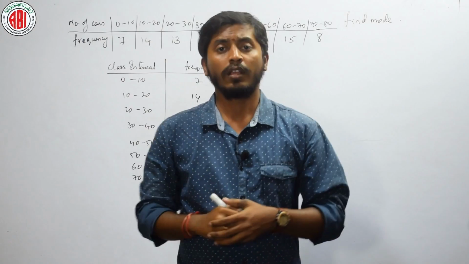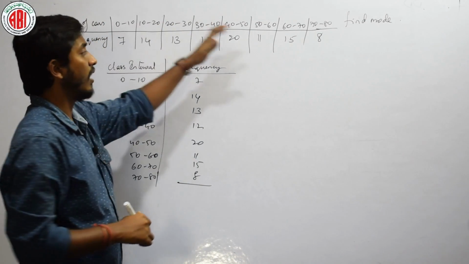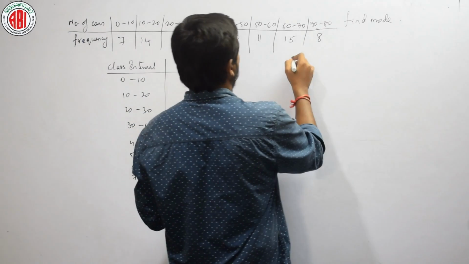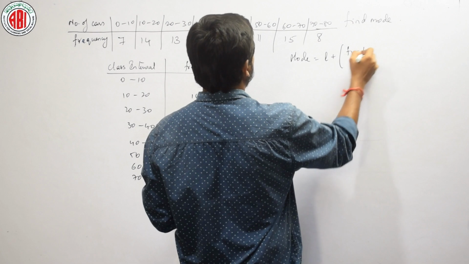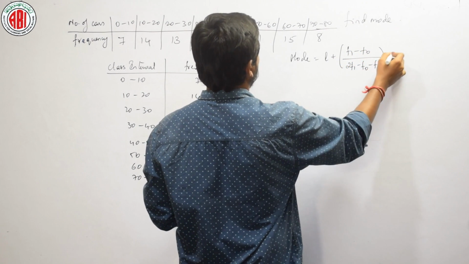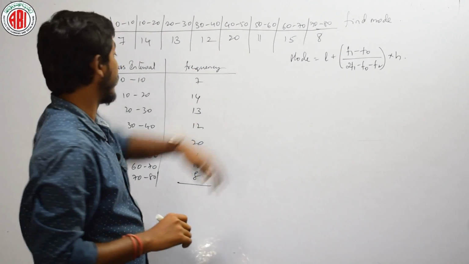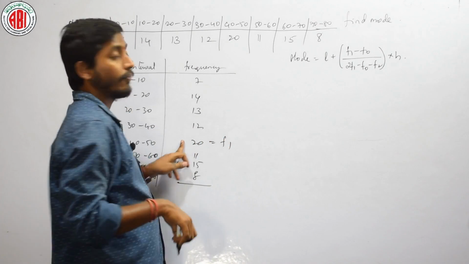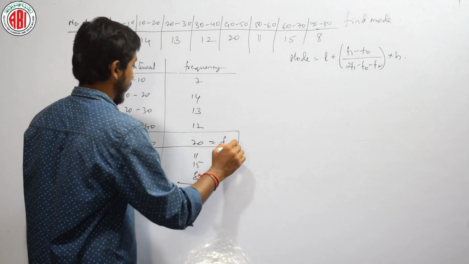Let us do one more. The question given here has number of cards and frequency. Again they gave a table, we will draw the table as it is and write the formula of mode. What is the formula of mode? L plus (F1 minus F0) by (2F1 minus F0 minus F2) into H. How do we choose the modal class? That is the maximum number. Where is it? Here it is the maximum frequency. Then this will be your modal class.